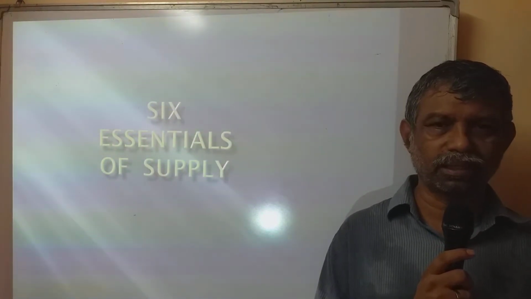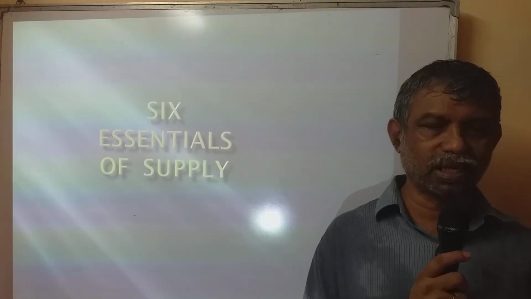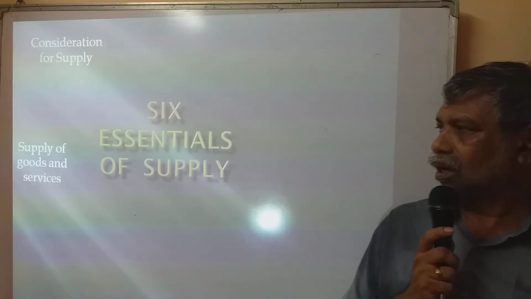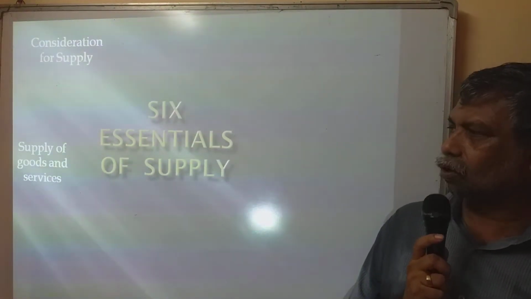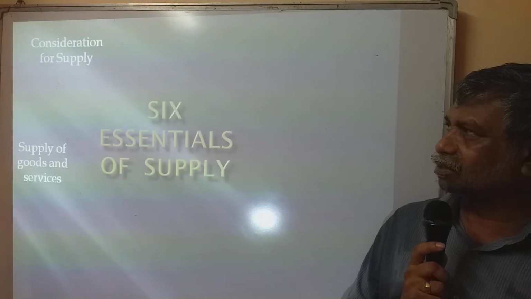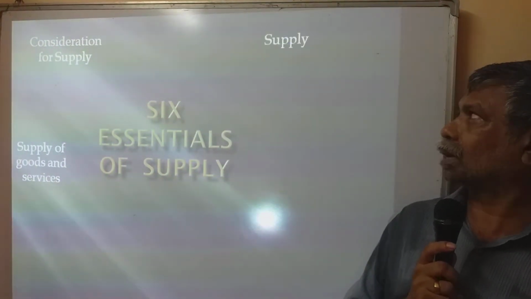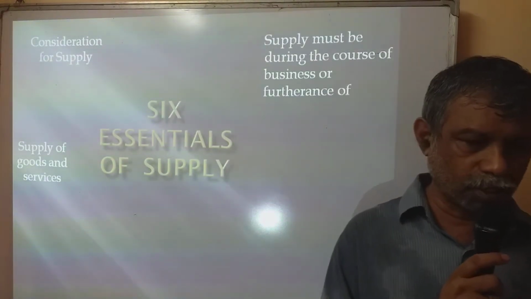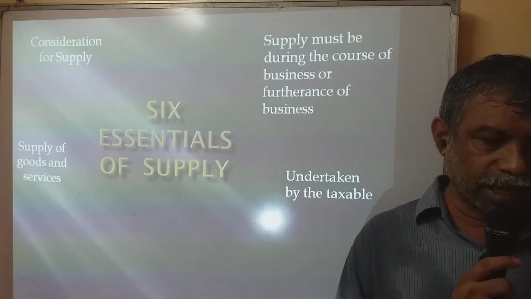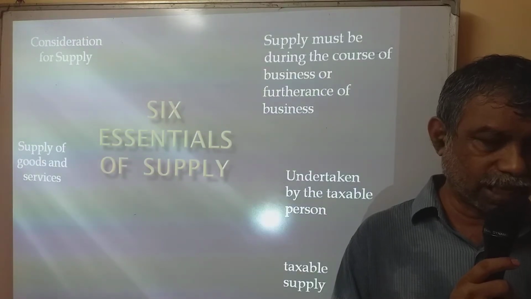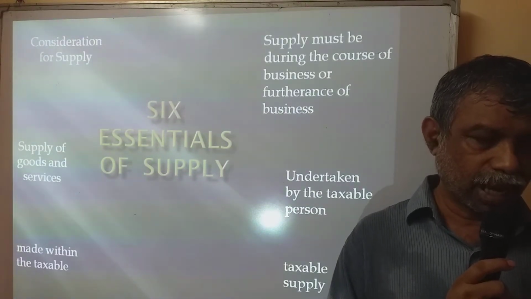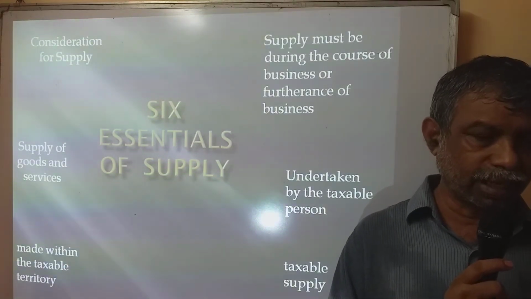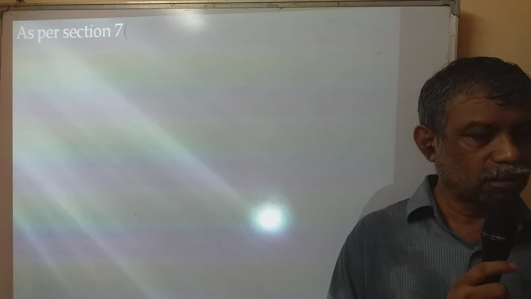In part 1 we considered 6 essentials of supply. We saw how a transaction can be called a supply: supply of goods and services, compulsory consideration for supply, supply must be during the course of business or furtherance, it must be undertaken by the taxable person, taxable supply must be there and made within taxable territory. If these 6 components are there, then that transaction can be called supply.